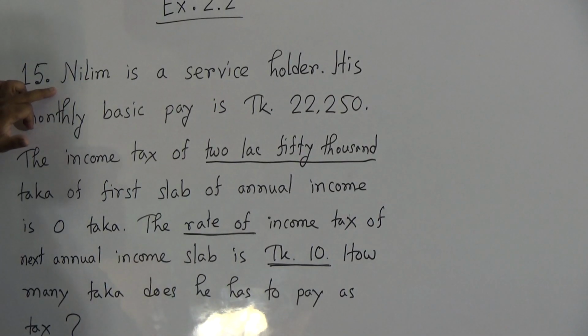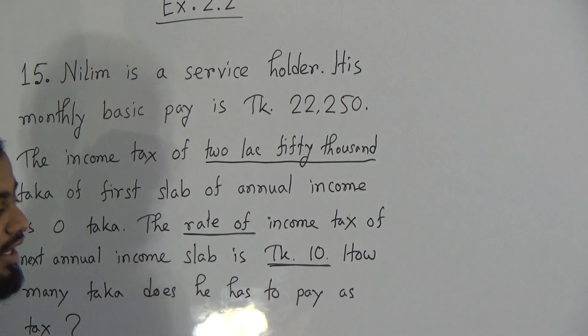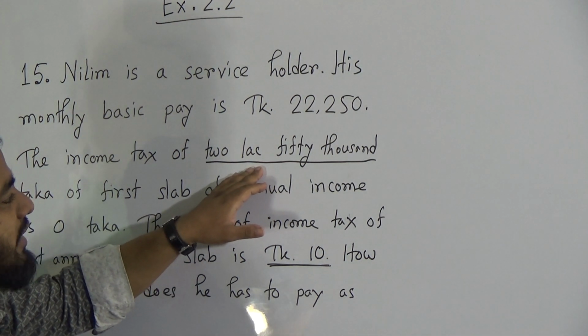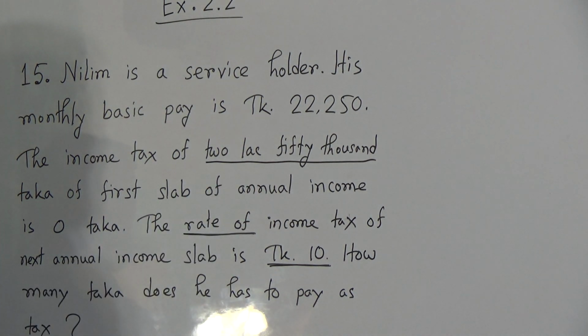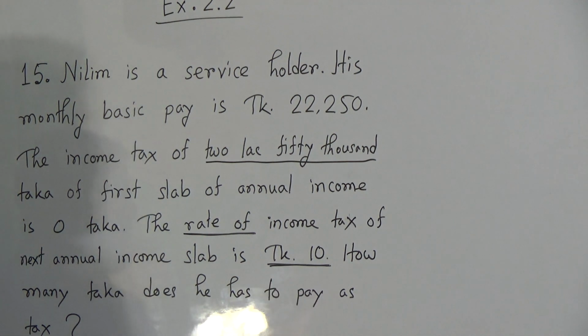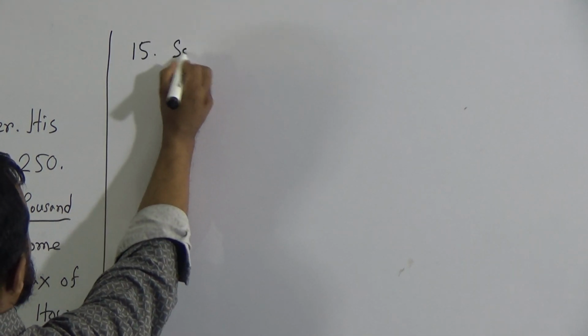First of all we need to find out Nilim's annual income. After that, if the income is more than 2,50,000 taka, then we will subtract 2,50,000 taka from the total income, because on the first 2,50,000 taka there is no income tax. And over 2,50,000 taka, whatever the income is, on that the income tax rate is 10%. From that we can easily calculate the income tax of Nilim. So the solution of question number 15 will be here.